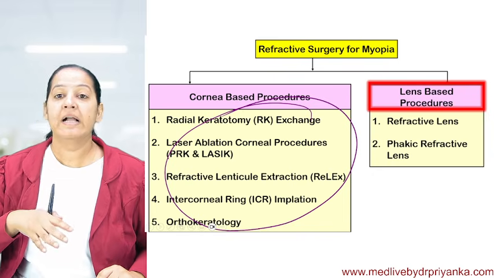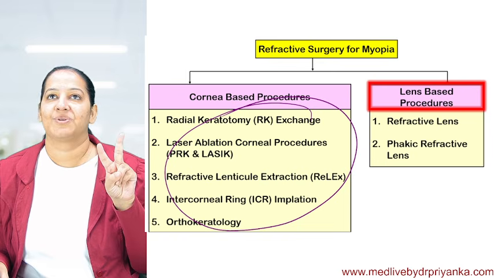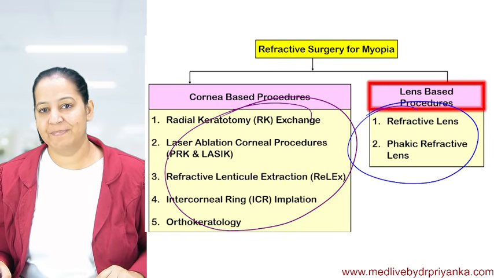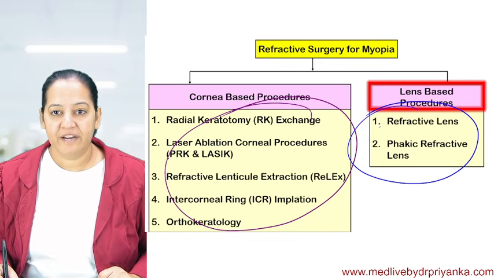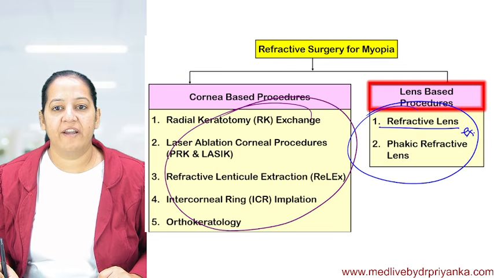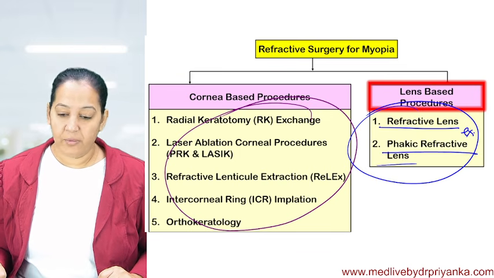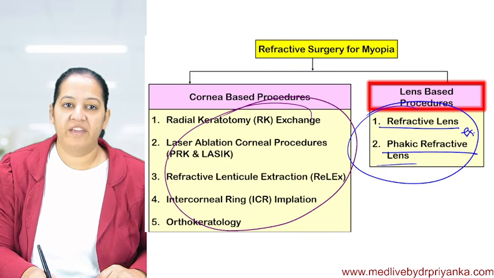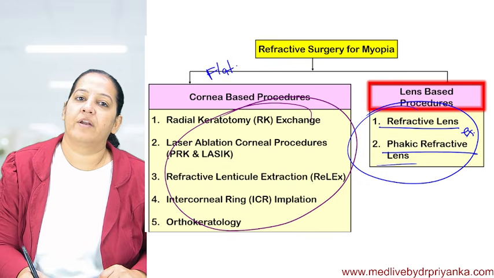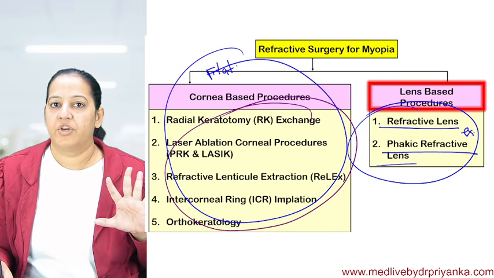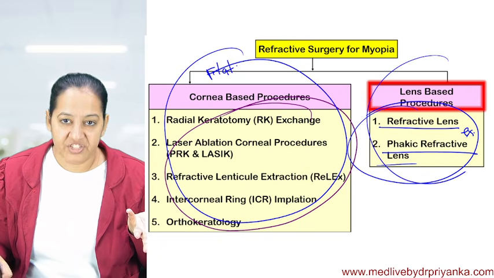Anyways, coming to the lens based surgeries, the last two surgeries. What are the two lens based surgeries? Refractive lens exchange and phakic refractive lens. Now here we will not change the cornea. In the earlier ones we are causing flattening of the cornea and all of that. Here we are not touching the cornea. We will change the lens.